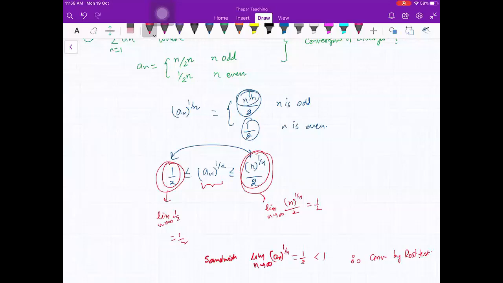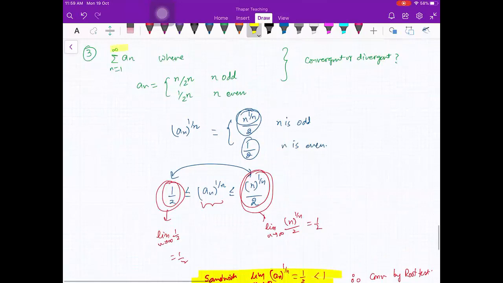Got it? So now you see, whatever we have learned in the sequences, how to apply the sandwich theorem, you are using here to find out the limit. Is that okay? Yes, no? Yes, ma'am. What, beta? Repeat this question once.